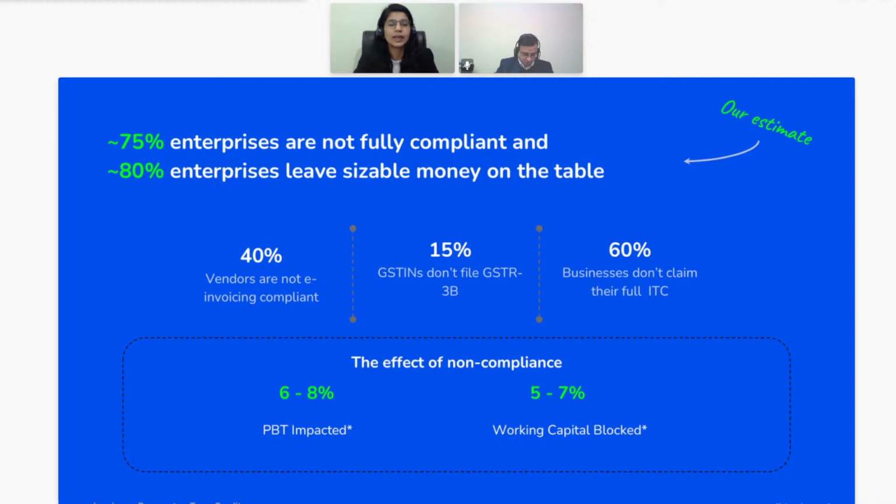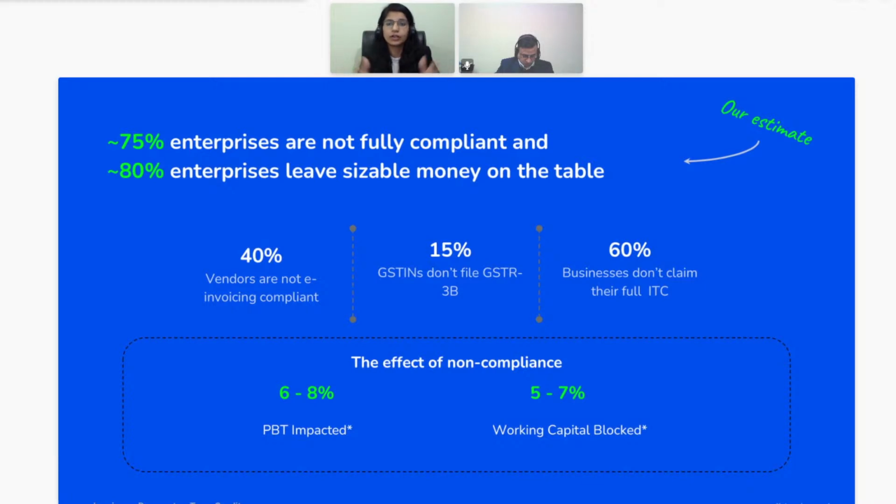Similarly, there can also be cases where your supplier has not uploaded at all. If they have not uploaded, it becomes your loss, right? It's a permanent loss because now you're not able to claim ITC at all. So if, let's say, GST is 18%, that entire 18% becomes a cost for you. If you are running on a very small profit margin, so assume your profit margin is just 10%, here your cost becomes 18%, which is again going to be a really big problem. So you have to regulate that.